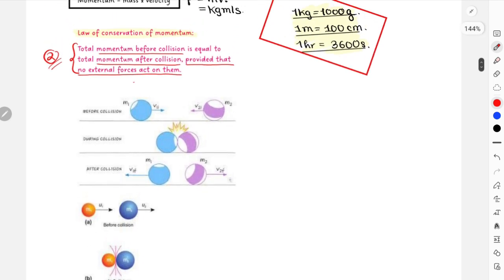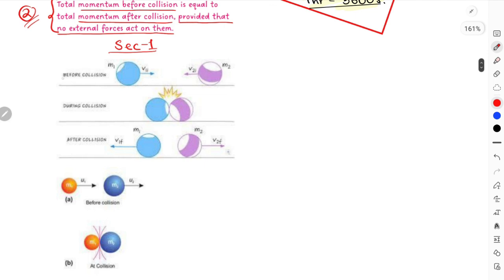This is scenario 1. In scenario 1 over here we can see before collision, during collision, and after collision. No, we are only interested in before and after collision. It was already stated in the law of conservation of momentum that momentum before collision and after collision are equal, right? Which indicates that before collision is equivalent to after collision.